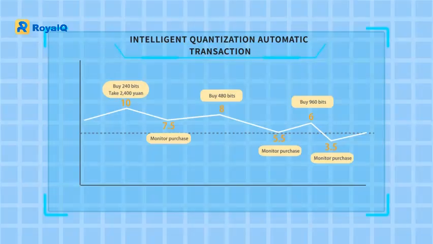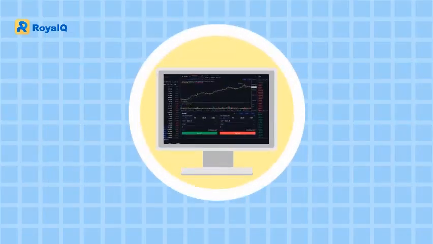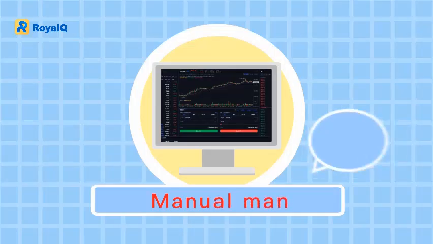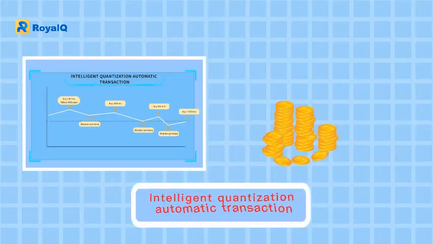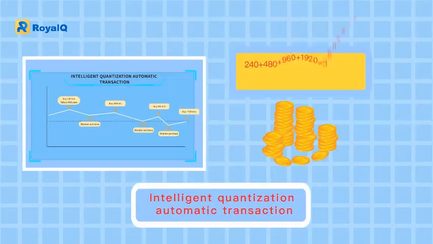yuan. After the price pulls back from 3.5 yuan to 4 yuan, buy 1920 Bitcoins. If it continues to fall, do not buy until the current price pulls back 0.5 yuan. Assuming that 4 yuan is bought, it will cost 7,680 yuan, a total of 19,680 yuan. So far, manual trading stud users have lost 12,000 yuan, a total of 3,600 Bitcoins in the hands of automated trading users.